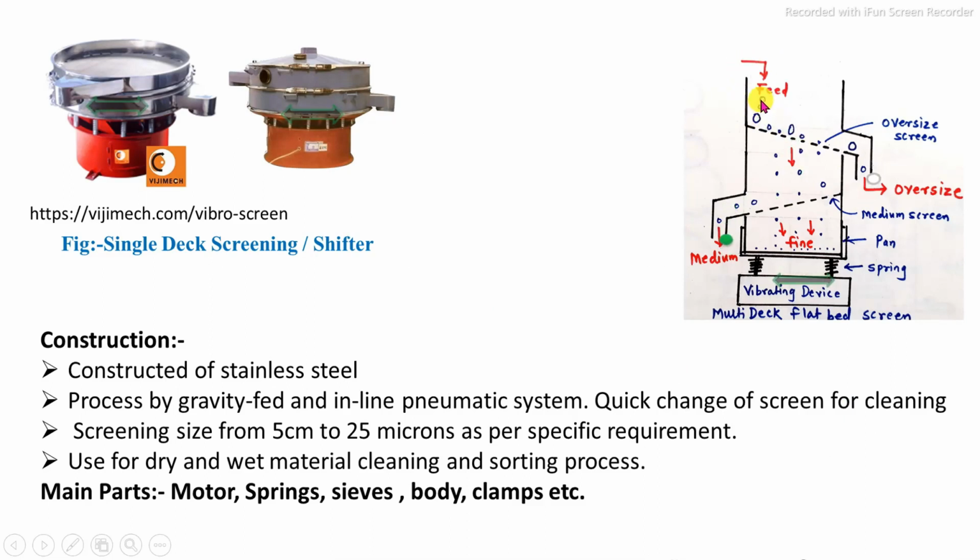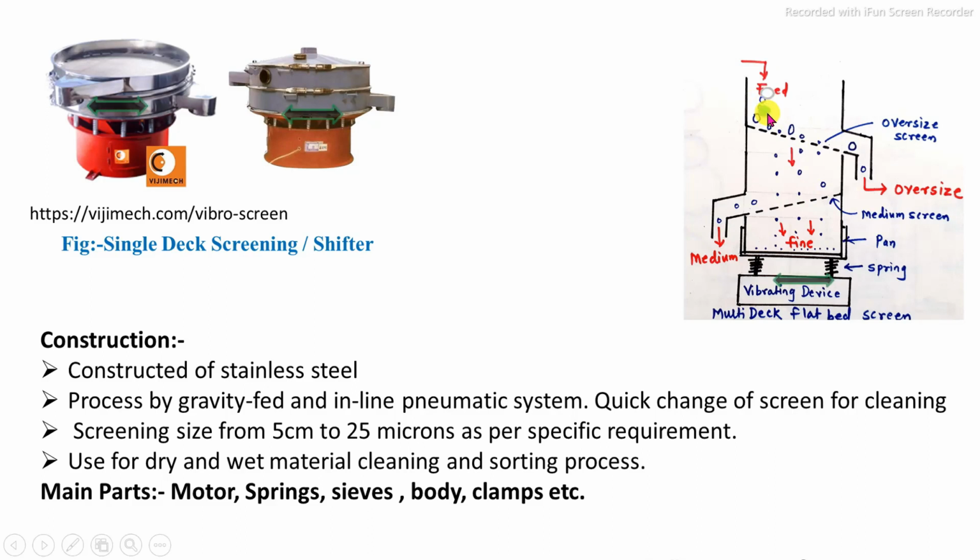Whatever the feed material, the separation is achieved on the basis of size, with a provision of vibrating devices on the basis of springs provided and an internally provided electrical motor. In a series system, the top sieve is for oversize, that is, the perforation is more compared to the lower size.